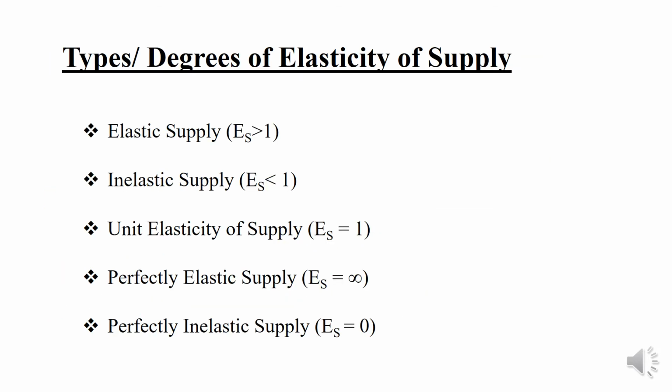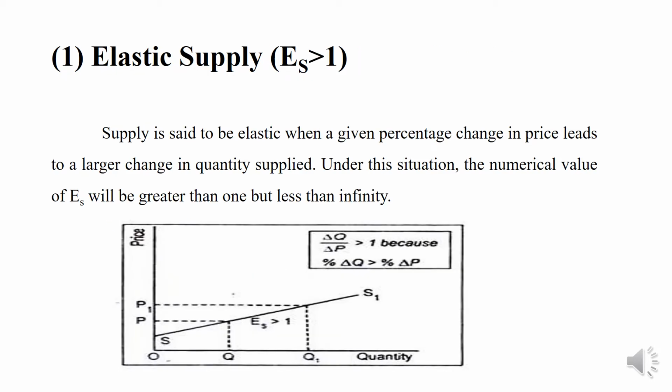Then what are the types or degrees of the elasticity of supply? First elastic supply, then inelastic supply, unit elastic supply, perfectly elastic supply, and then perfectly inelastic supply. One by one we will discuss.